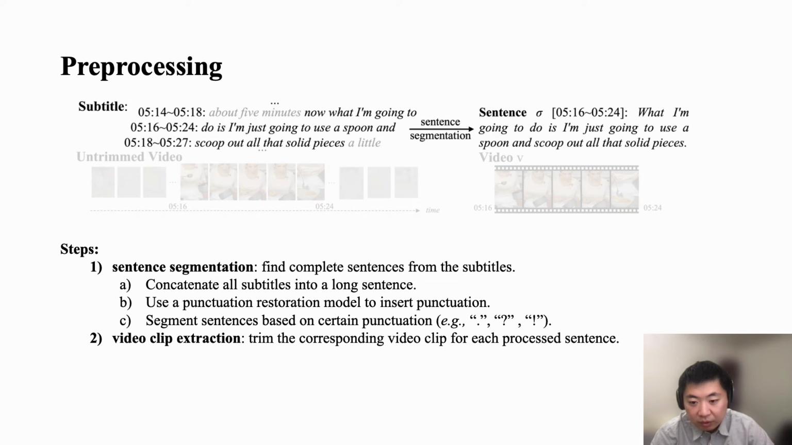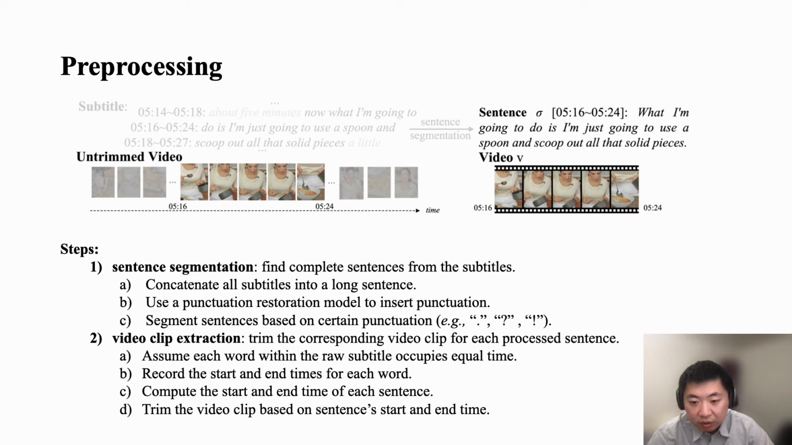The first step is sentence segmentation. The goal is to find the complete sentences from subtitles. We first concatenate all subtitles into a long sentence, use a punctuation restoration model to insert punctuation, and segment sentences based on certain punctuation.